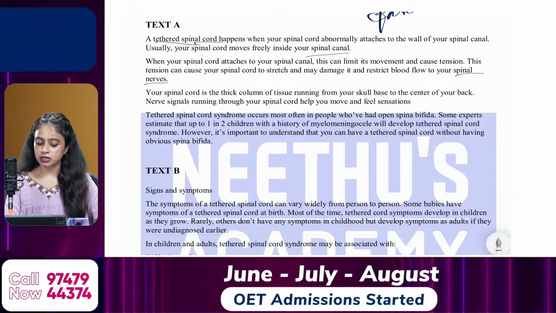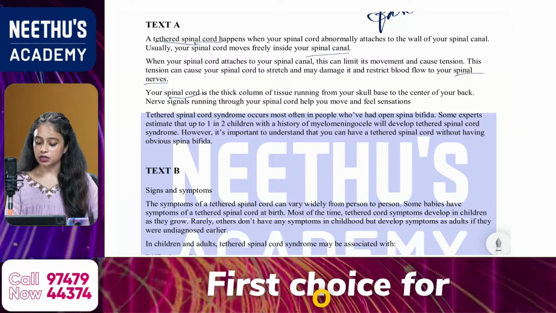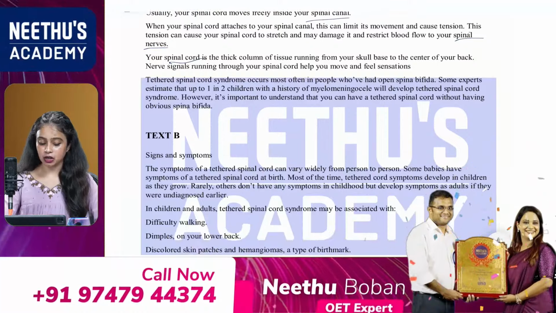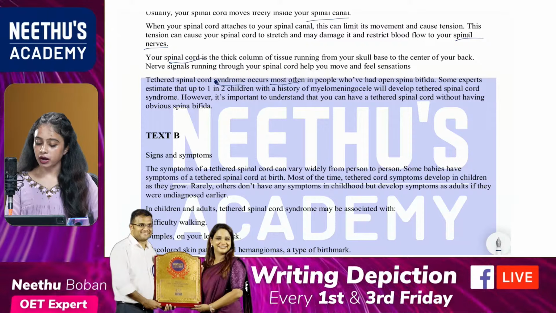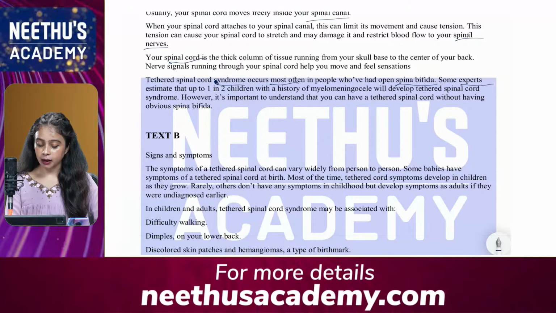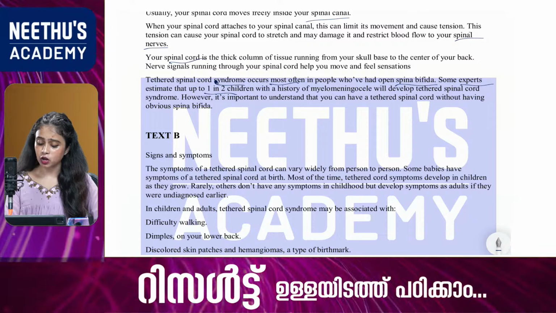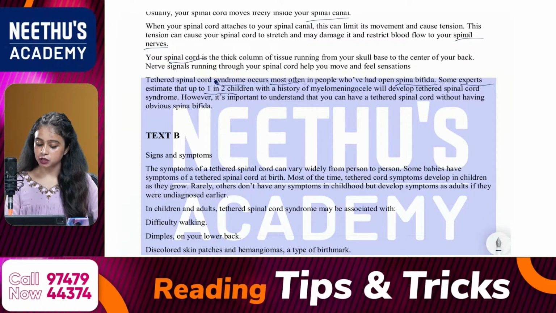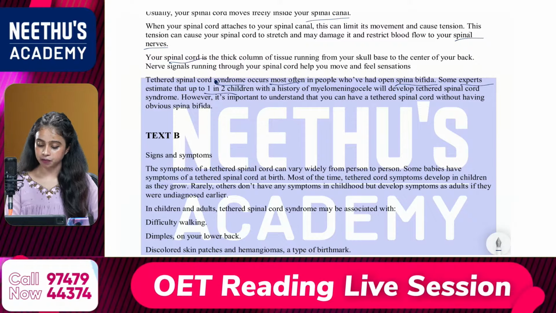Then your spinal cord is the thick column of tissue running from your skull base to the center of your back. Nerve signals running through your spinal cord help you move and feel sensations. Then tethered spinal cord syndrome occurs most often in people who have had open spina bifida. Some experts estimate that up to 1 in 2 children with a history of myelomeningocele will develop tethered spinal cord syndrome. However, it's important to understand that you can have tethered spinal cord without having obvious spina bifida.